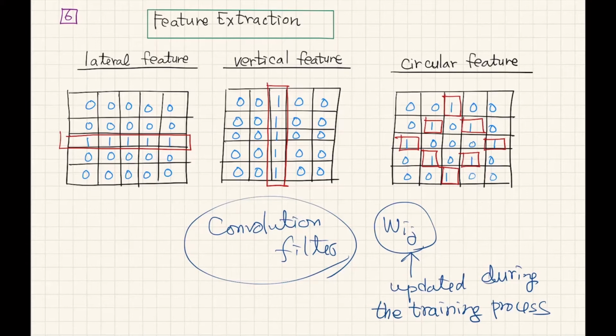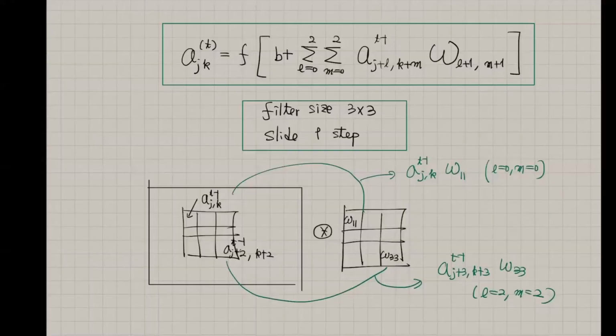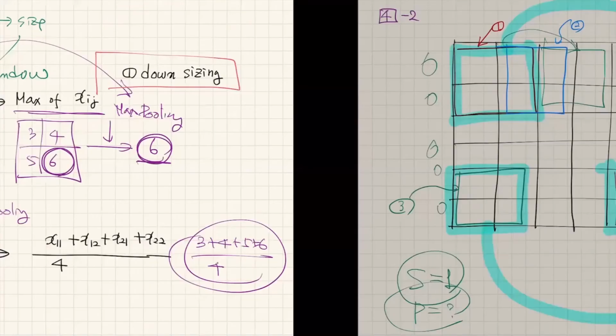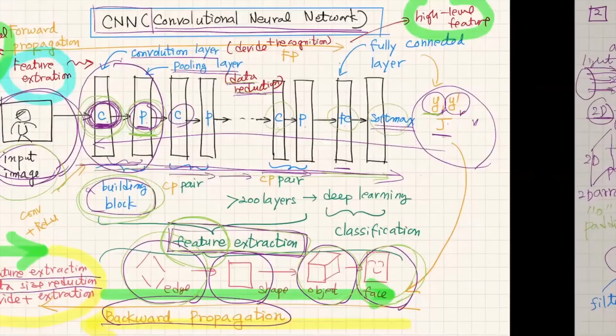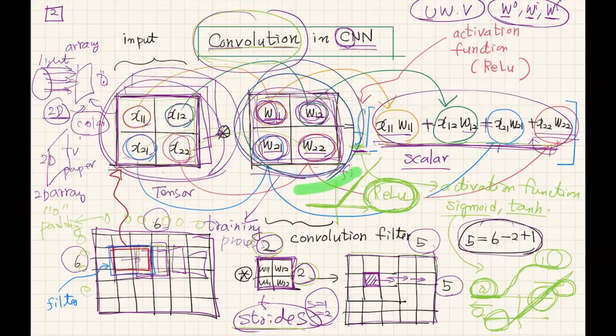Let's assume that after the training, your convolution filter has this shape form. And this means that probably this convolution filter will extract the lateral feature. At the beginning of my class, I showed you that this matrix will be trained, and finally you will obtain such a matrix form.